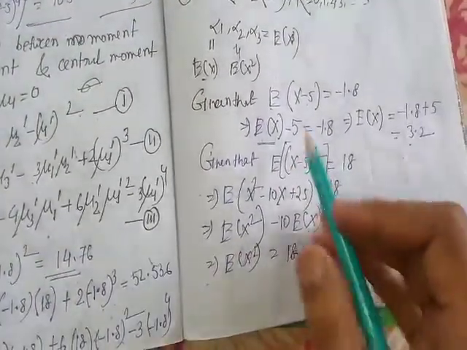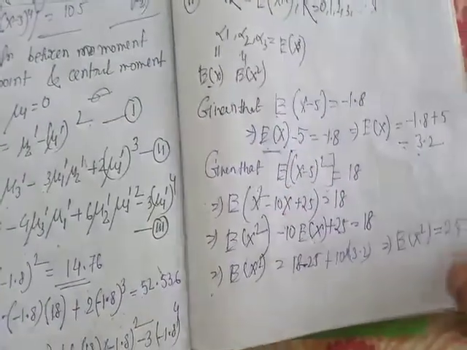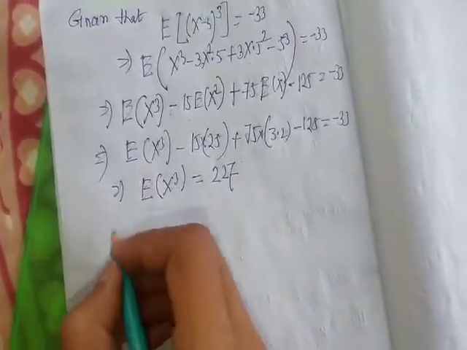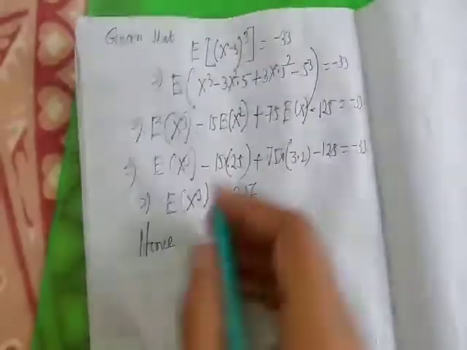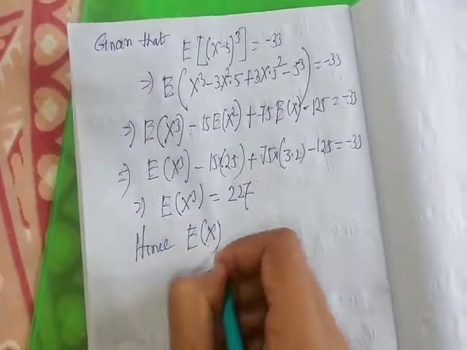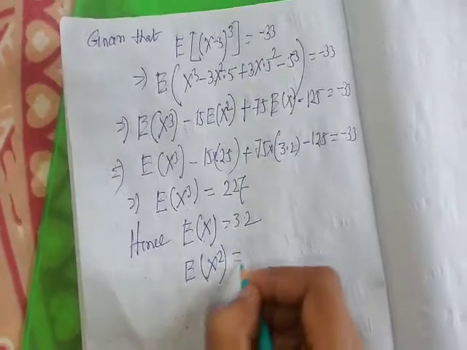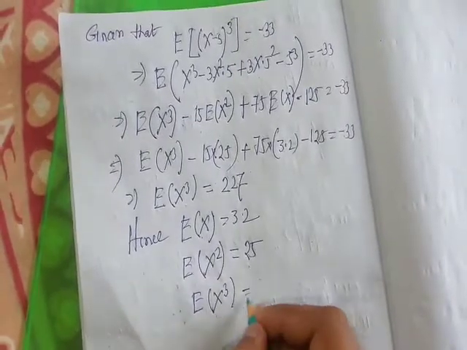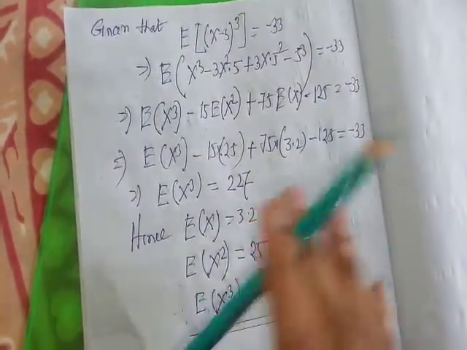Okay, so find first three moments. We already calculated them. First three moments are alpha 1, alpha 2, alpha 3. Alpha 1 means expectation of x, alpha 2 means expectation of x square, alpha 3 means expectation of x cube. So hence, the first moment, expectation of x, equal to 3.2, expectation of x square equal to 25 and expectation of x cube equal to 227. Okay, this is the required result. Clear?